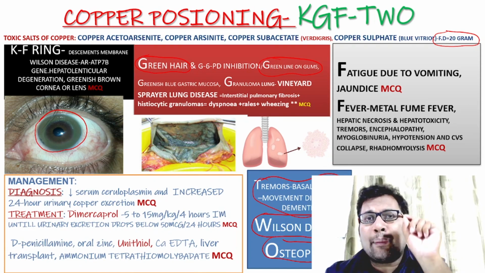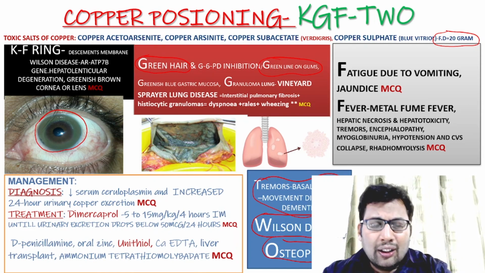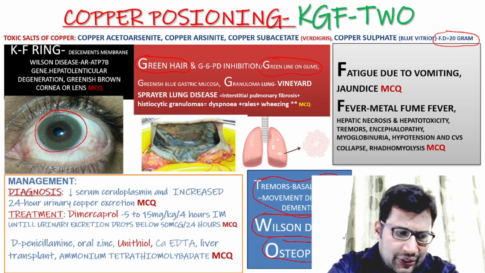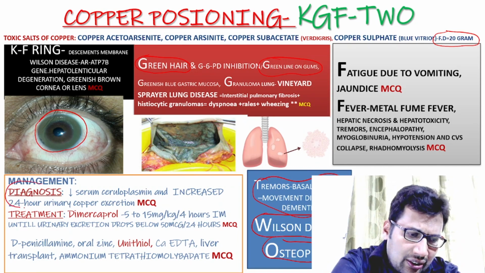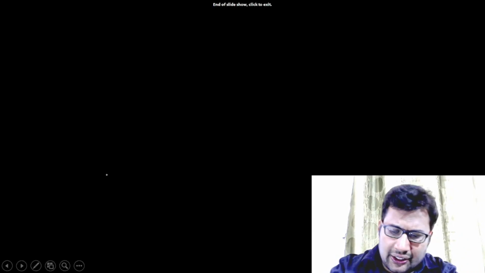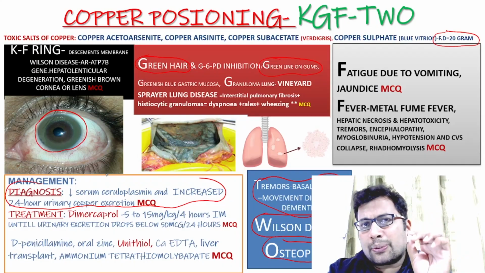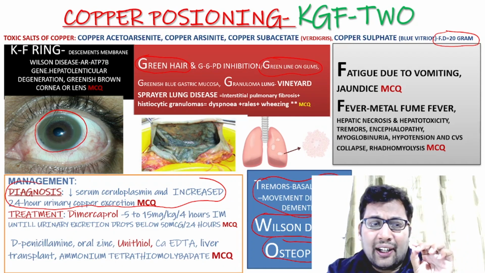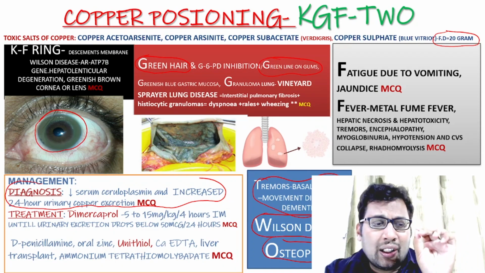Lastly, the management. Management basically starts with diagnosis. Levels of ceruloplasmin decrease, and there will be increased 24-hour urinary copper excretion.